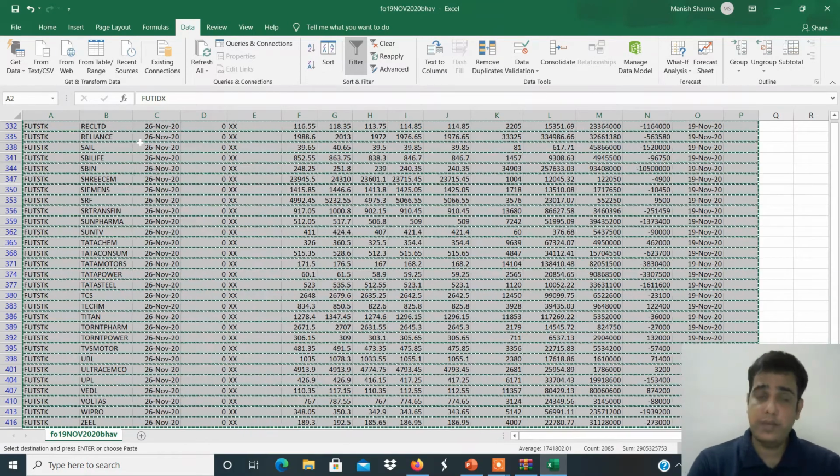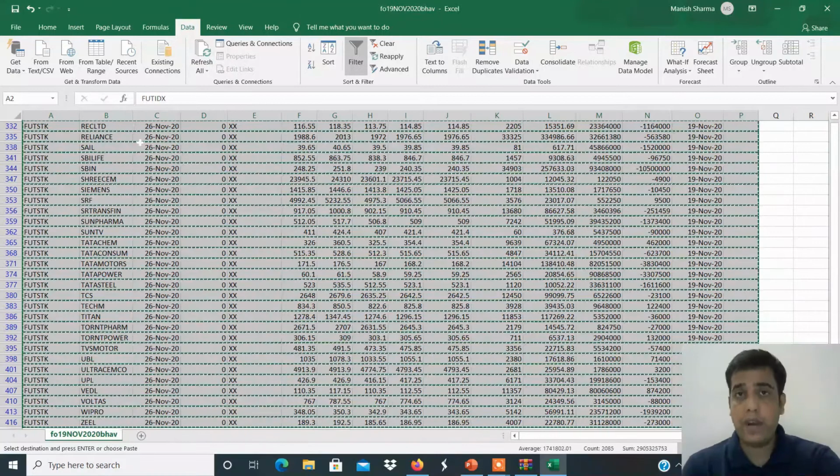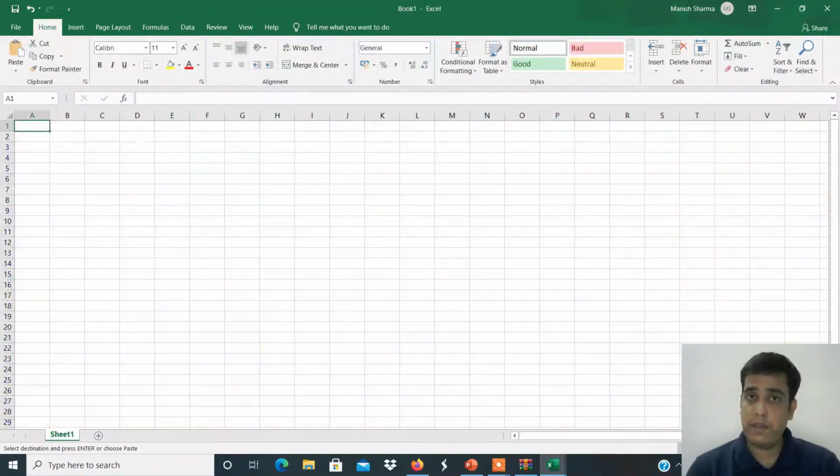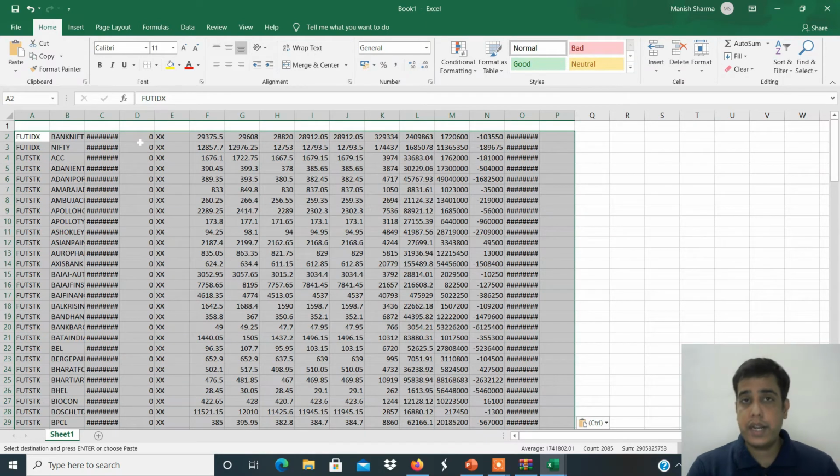Press Control C, Control N, N for Nagpur. A new file will open. On the second row, Control V, paste. So the data will get copy-pasted from that file to this file. Why have we done this? Because we don't want the unfiltered data. We have done a filtration and we want only filtered data.